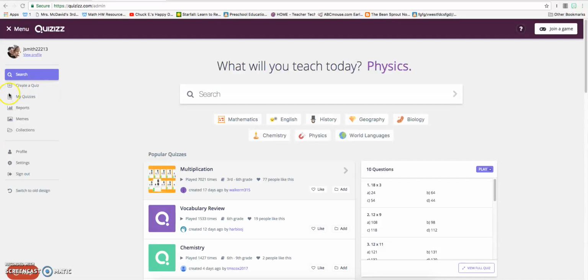Teachers can go in and automatically create a quiz if they would like to, or they can choose from popular quizzes or even search for quizzes. Or I like how you can even search based on subjects.